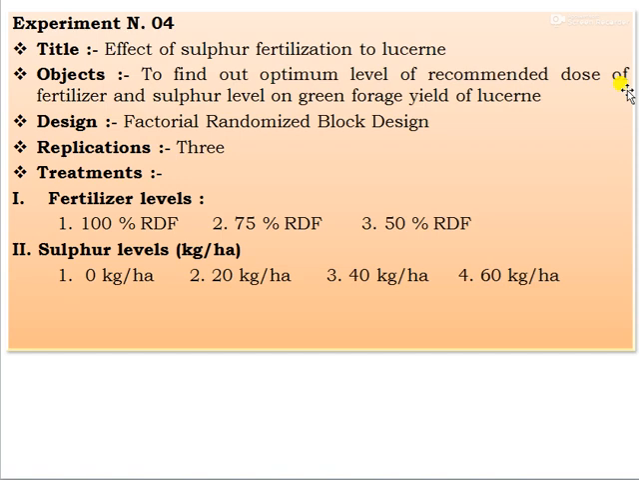For this experiment, the design used is a factorial randomized block design, and the number of replications is 3. The treatment details are fertilizer levels, that is 100% recommended dose of fertilizer, then 75%, then 50%. These different levels of fertilizer interact with different sulfur levels in kg per hectare, that is 0 kg, 20 kg, 40 and 60 kg per hectare.